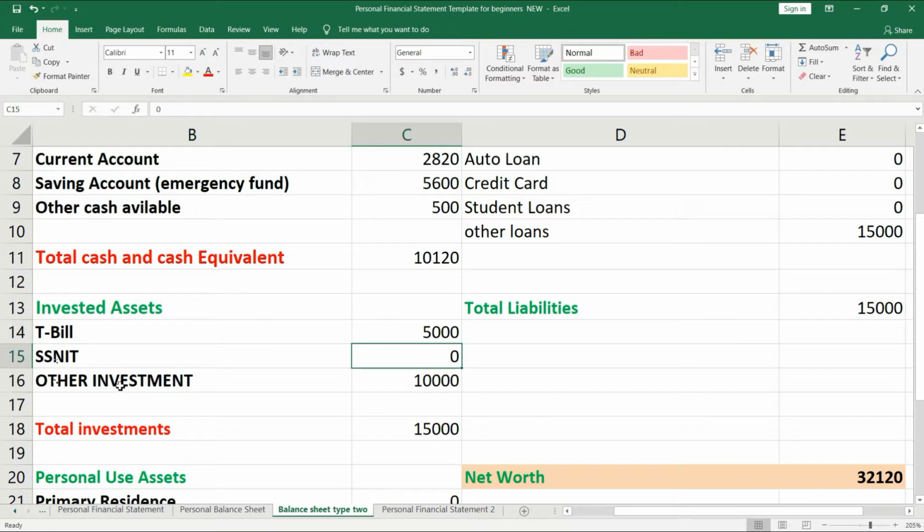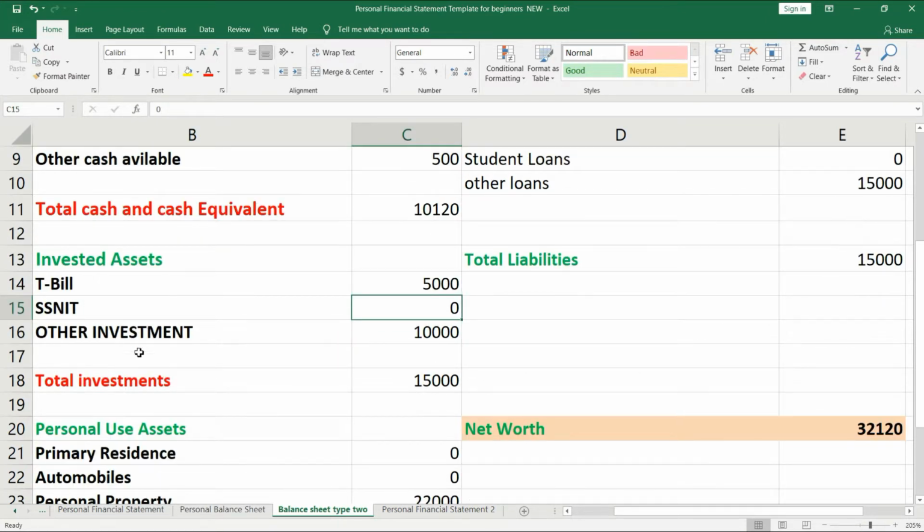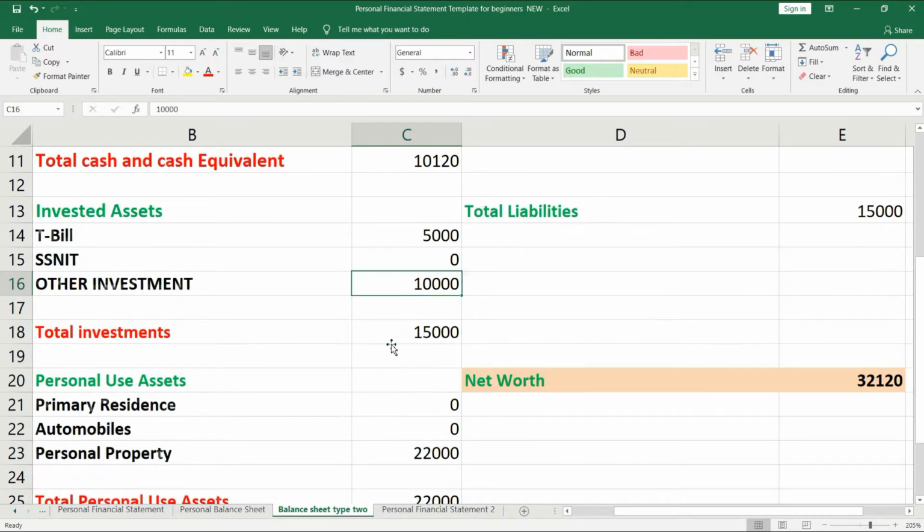Now other investment. If you have any source of other investment, any investment you have done, that actual figure is placed here. You understand? Okay, then we have total investment. This is just the summation of your T-bill, your SNIT, and your other investments. It will give you your total investment.